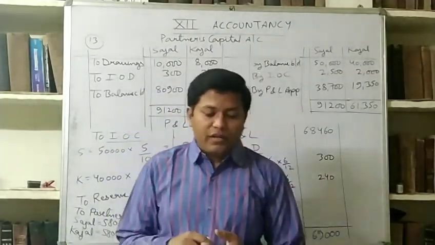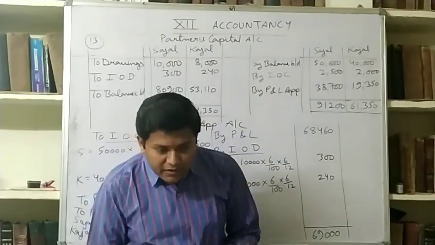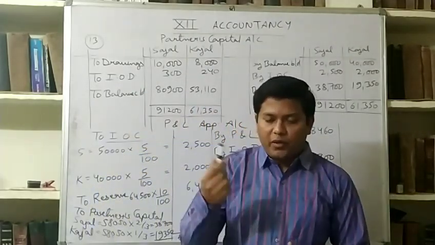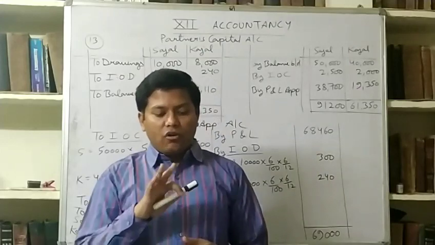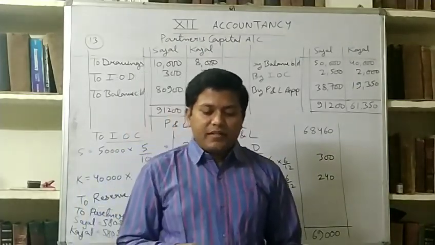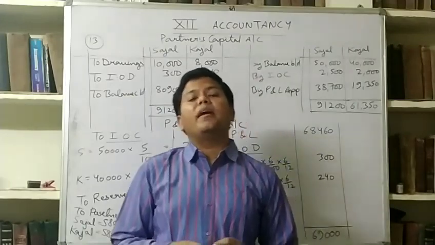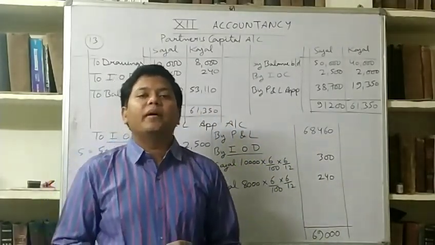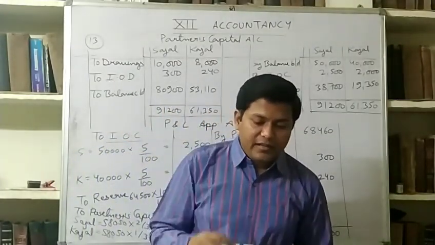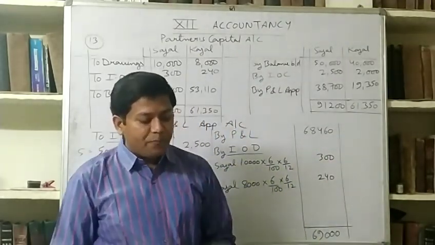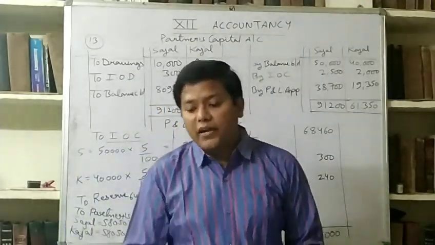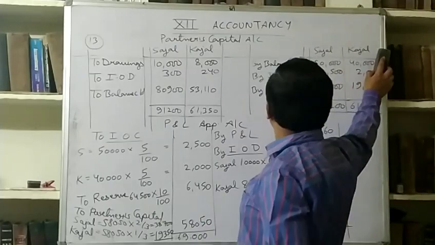You have to do by fluctuating method. Remember, this is your homework. And the next line is show partners capital account. You have to prepare partners capital account. Current account you do not have to make. After division of profit in accordance with the partnership agreement, and you also have to make P&L appropriation account. Write down the balance. The balance of partners capital account will come 57,500. I am writing on the board.